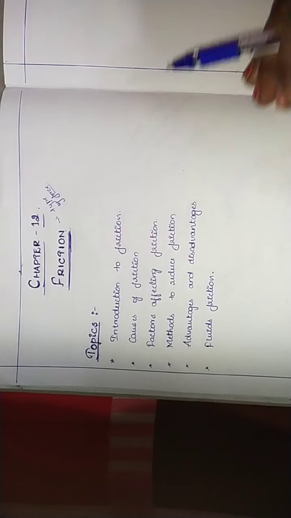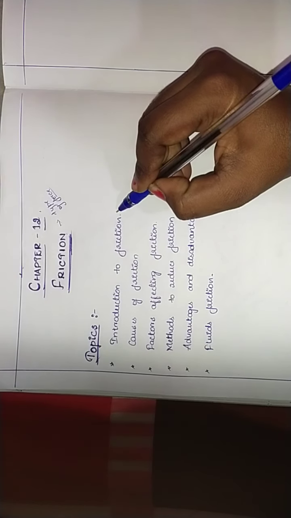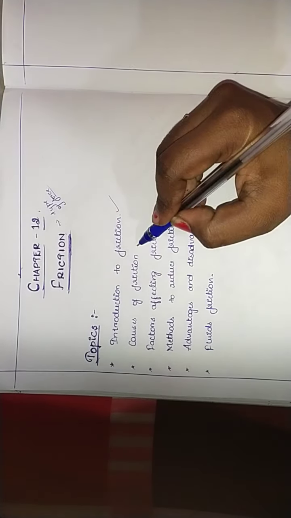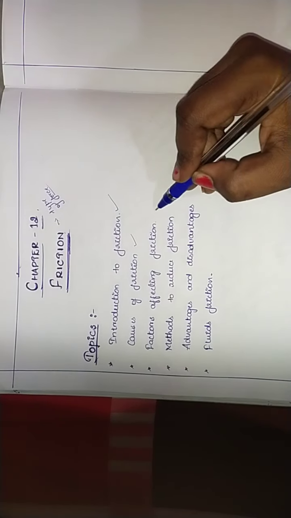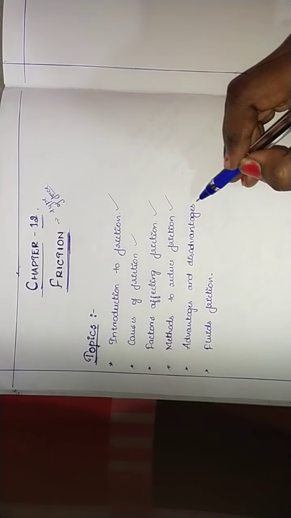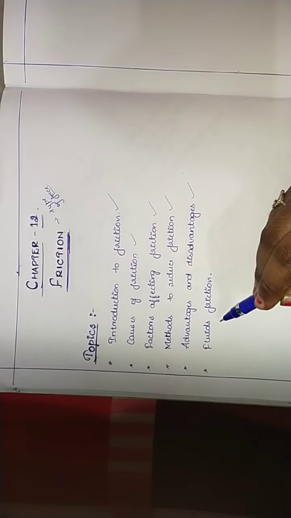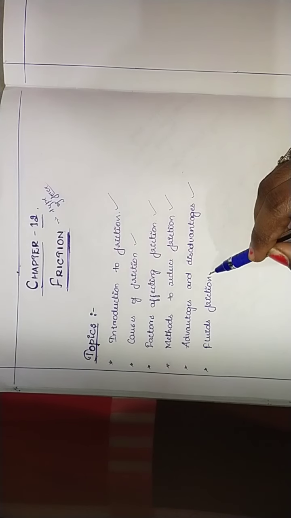So, what are we going to study in this chapter? These are the topics that you hear. Firstly, we'll study the introduction to friction, then causes of friction, then factors affecting friction, then methods to reduce friction, advantages and disadvantages of friction, and lastly, fluid friction. Is it clear?